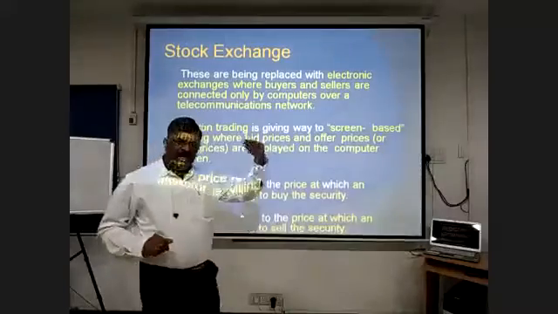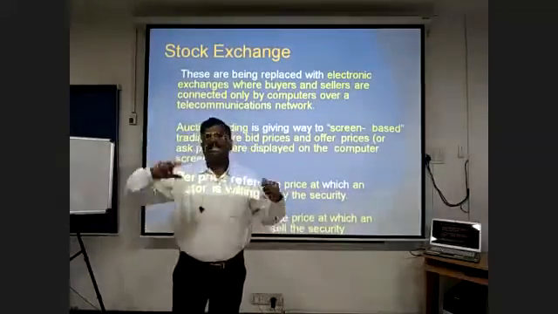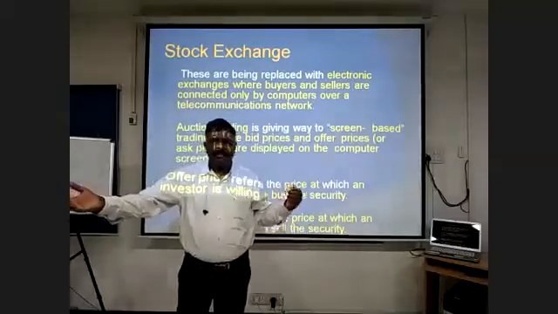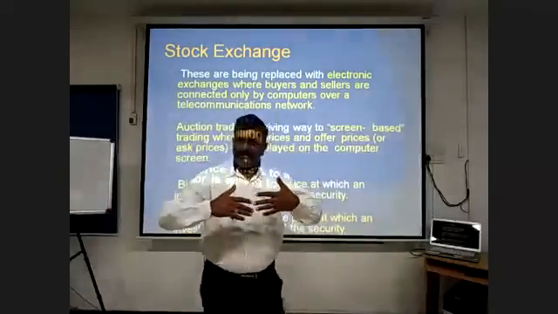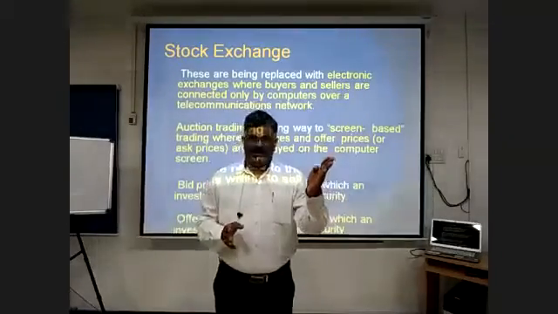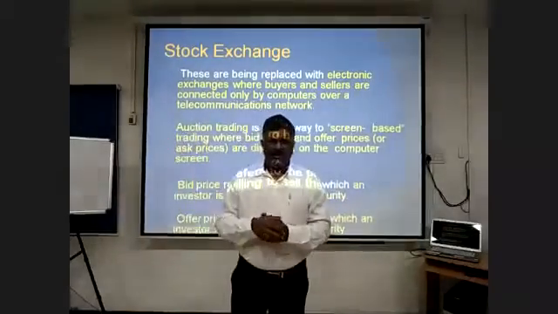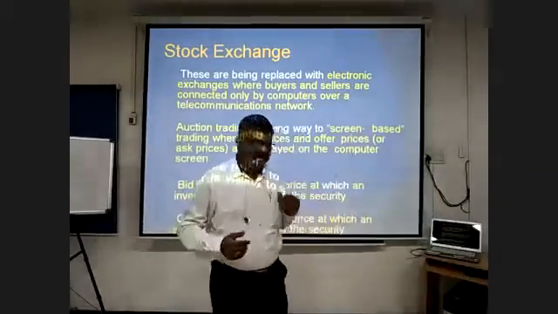So somebody is willing to buy at 1,450 and somebody is willing to sell at 1,500. This is a selling price. This is a buying price. Will it get matched? No, it will not get matched because the buying person has a different rate and the selling person gives a different rate. How does it get matched? We will see in the subsequent session.